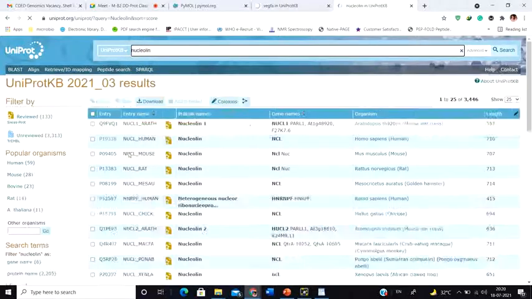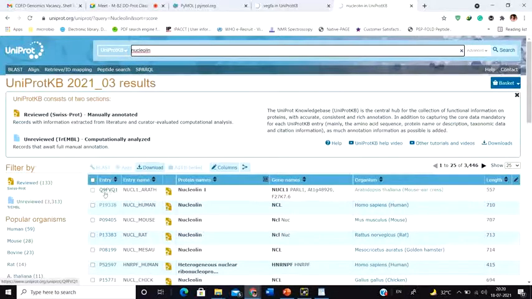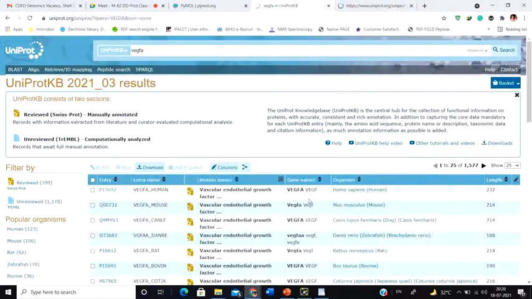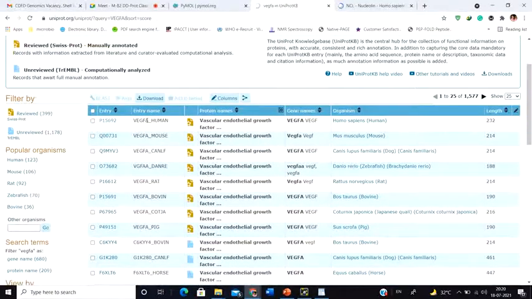This is another protein that I want to know about. Okay. Now as you write down the name of that protein, it's going to show you that particular protein of all the species. So first we have the VEGF that belongs to human. So this is the protein name, the gene name, and the organism with which it belongs to.